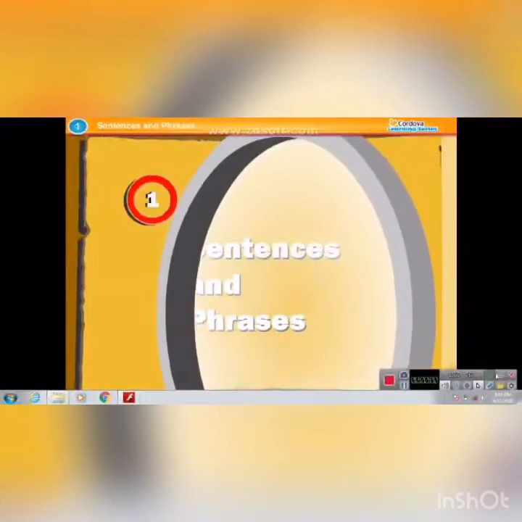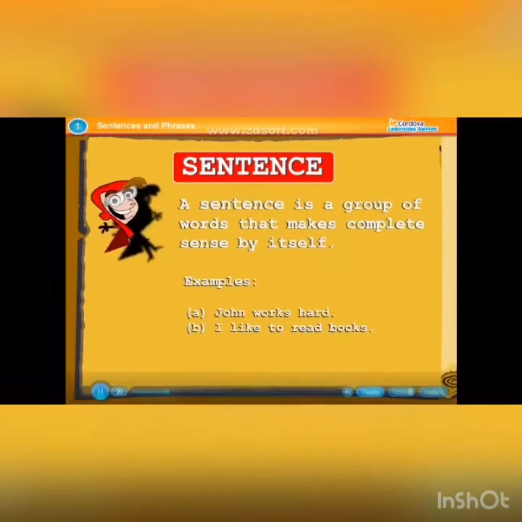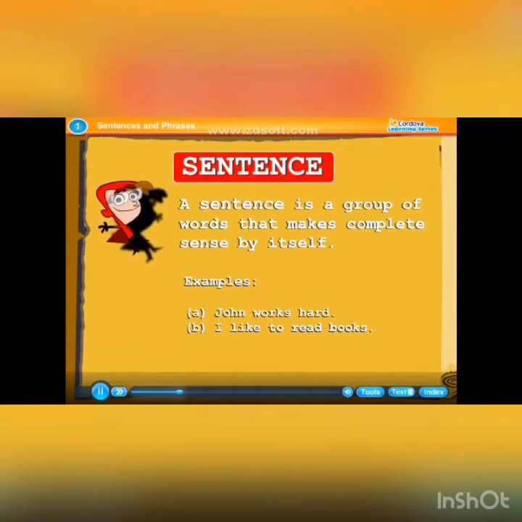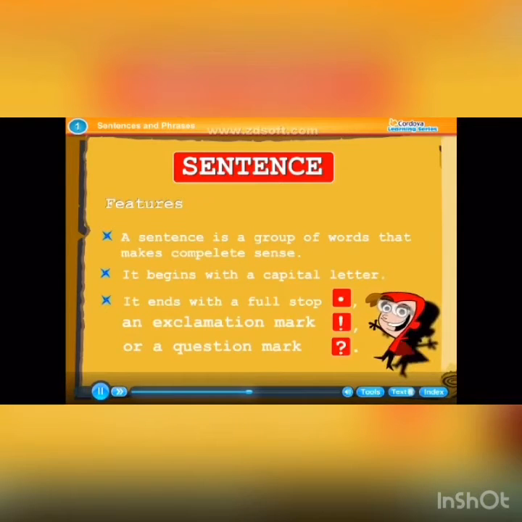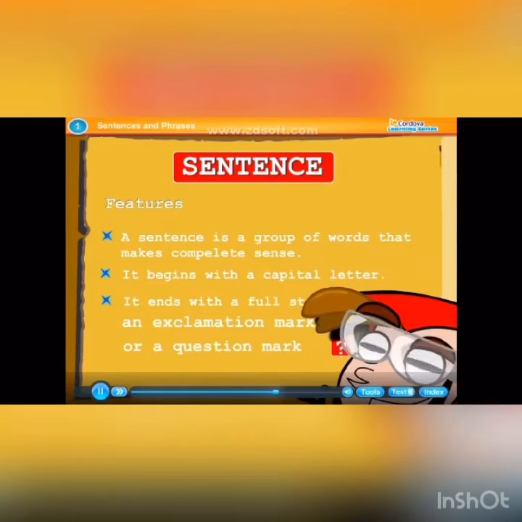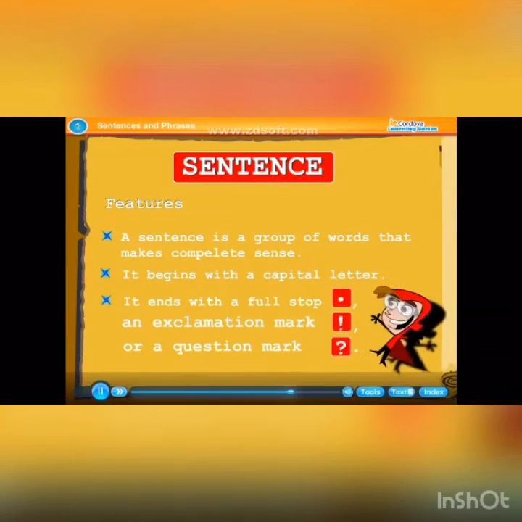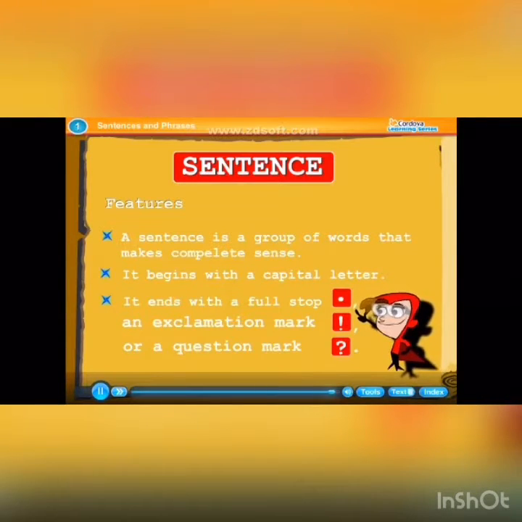Sentence. A sentence is a group of words that makes complete sense by itself. Examples: John works hard. I like to read books. Features. A sentence is a group of words that makes complete sense. It begins with a capital letter.